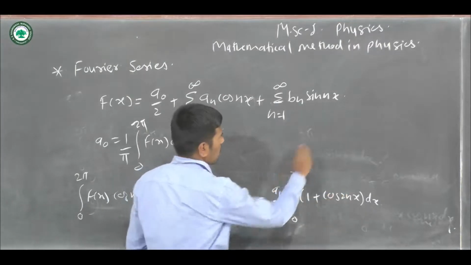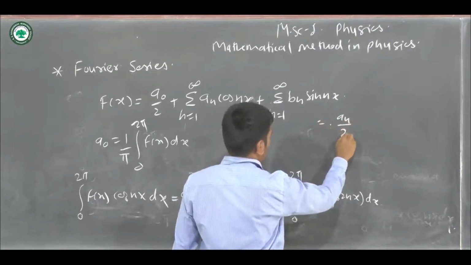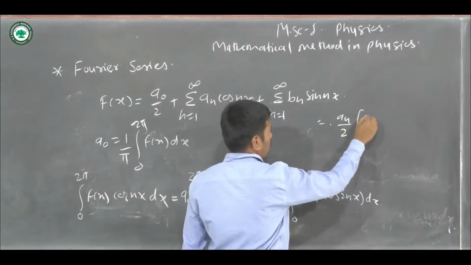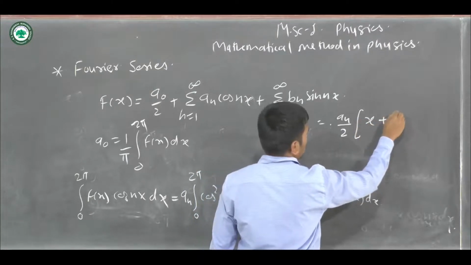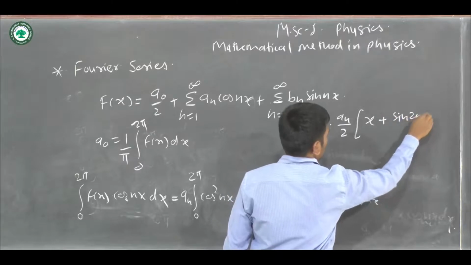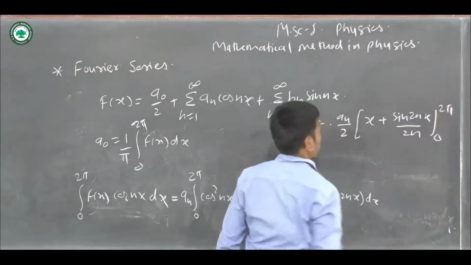So this is an divided by 2 into x plus sin 2nx by 2n, from 0 to 2 pi.